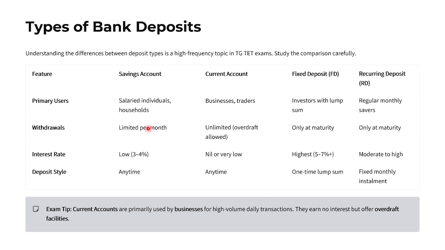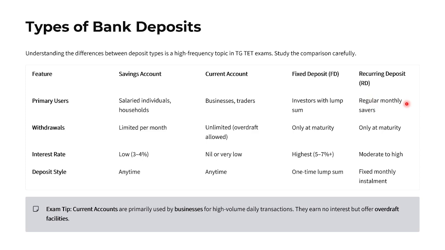Who are the primary users of a savings bank account? Salaried individuals and households, whereas the current account is used by businessmen and traders. Then fixed deposit is for investors who have a good amount and keep the money for a certain time. Recurring deposit is for regular monthly savers.